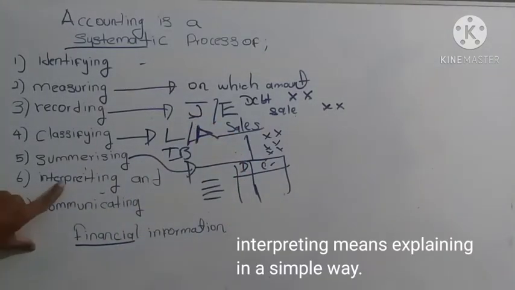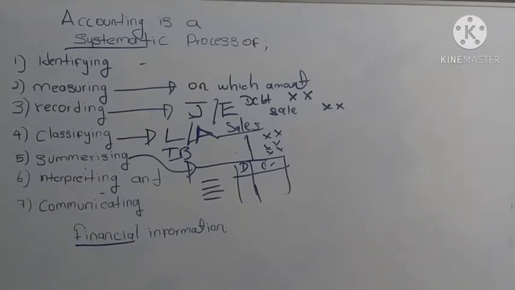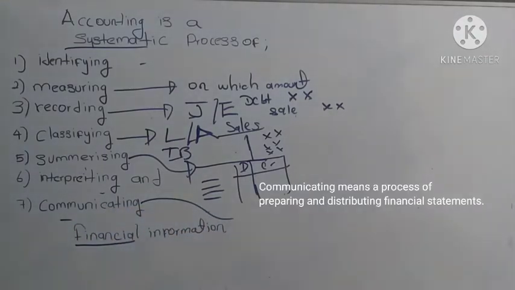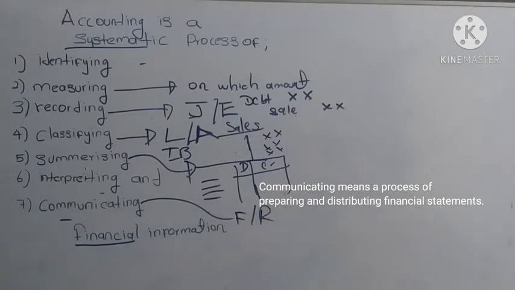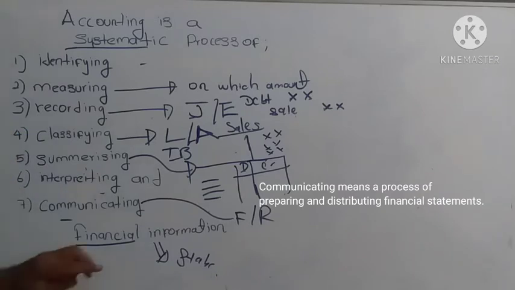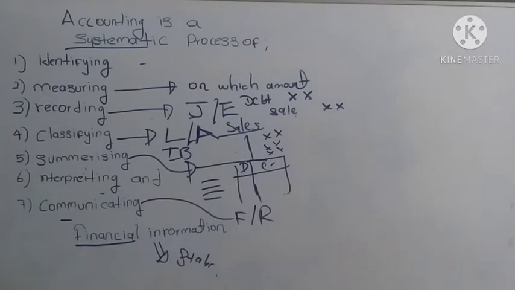Then interpreting those transactions in a very simple way. Interpreting accounting transaction events in a simple way. Then communicating: under this stage, reports will be prepared. Accounting reports, financial reports will be prepared. So we discussed earlier, the main objective of accounting is to provide financial information to stakeholders, right? So the company will provide that financial information by preparing and submitting financial reports.